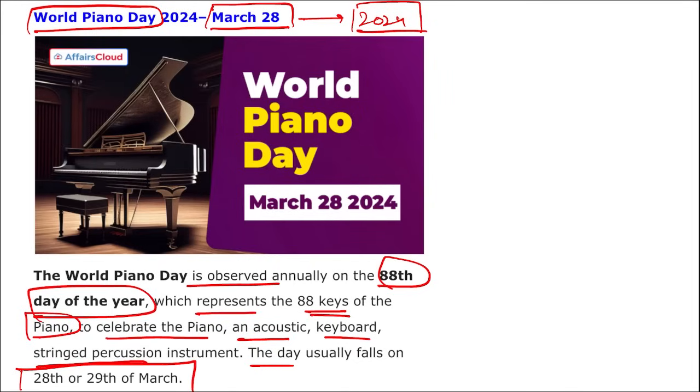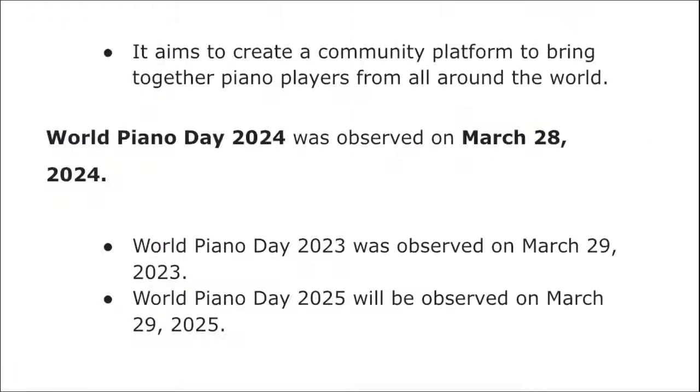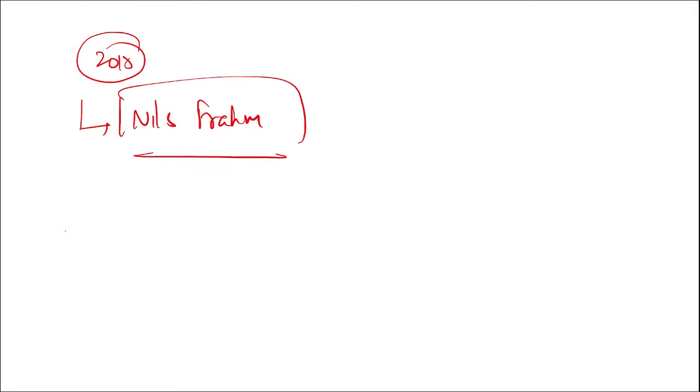The aim is to create a community platform to bring together piano players from around the world, and in 2024 it was 28th of March that we observed this day. In 2023 it was 29th March, right? In 2025 it will be 29th March that we will be observing this day, right? And World Piano Day was officially established in 2015, correct? And the idea of celebration was coined by German pianist and composer Nils Frahm, right? And the first ever World Piano Day was celebrated on 29th of March 2015, correct? Take a note of this.